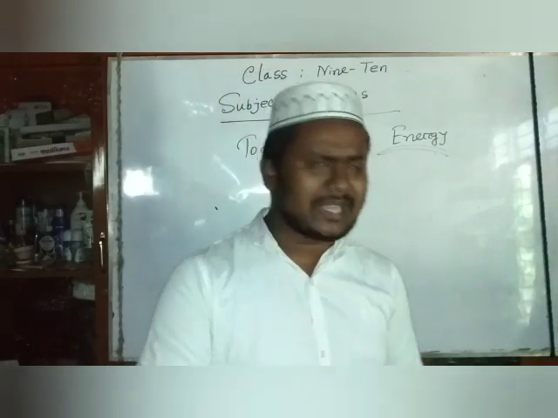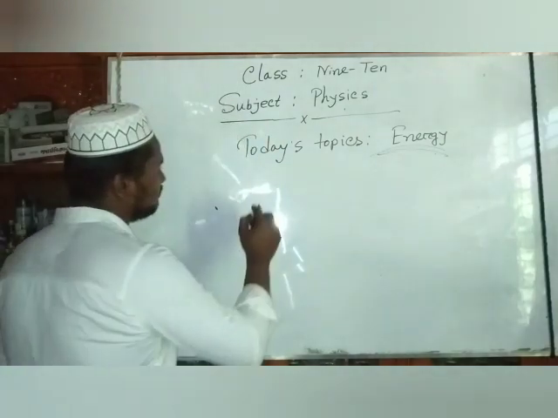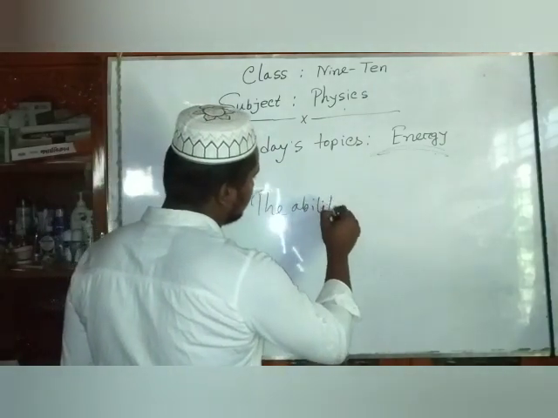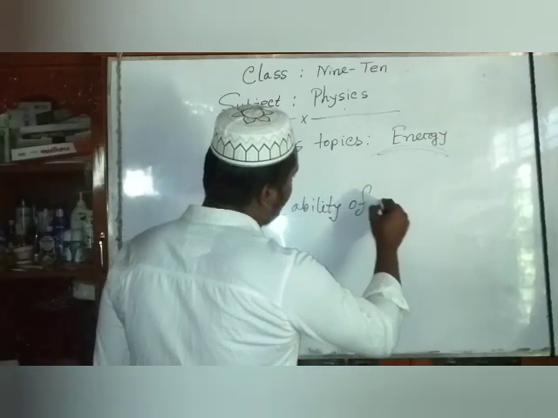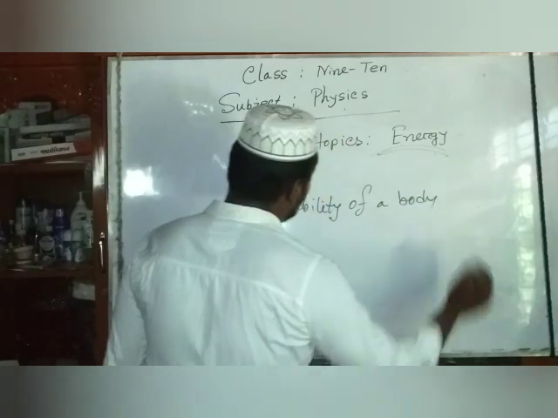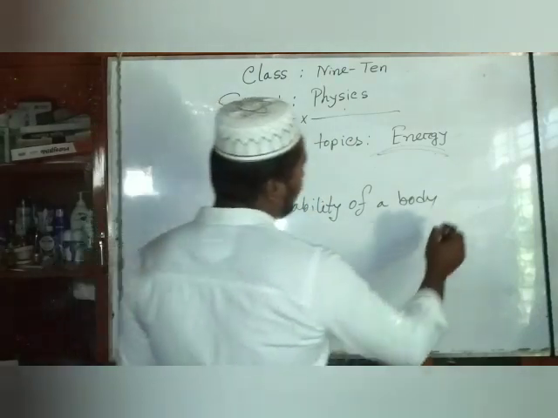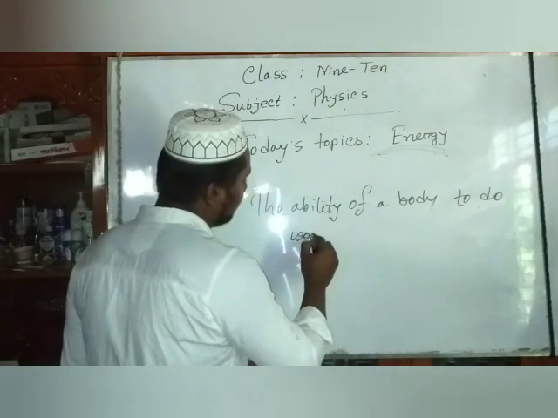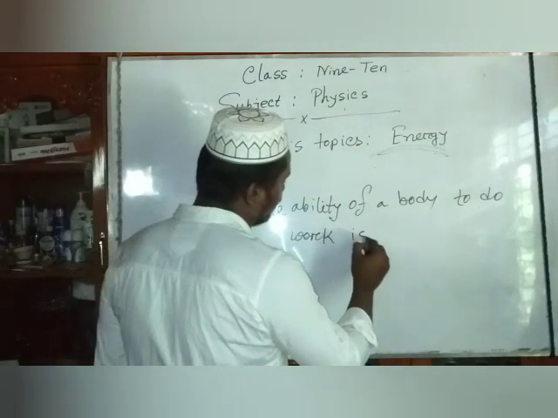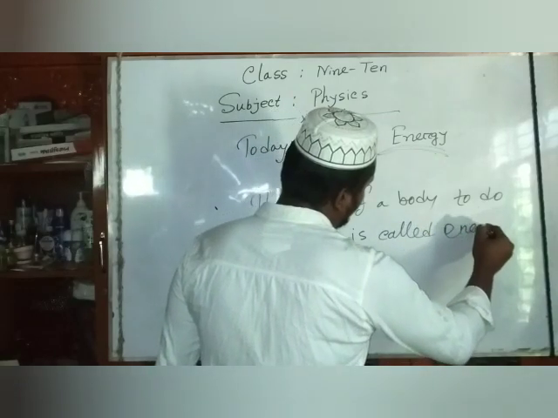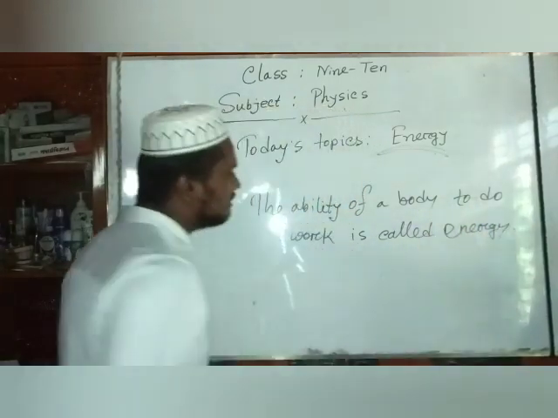Dear students, we said that the ability of a body to do work is called energy.